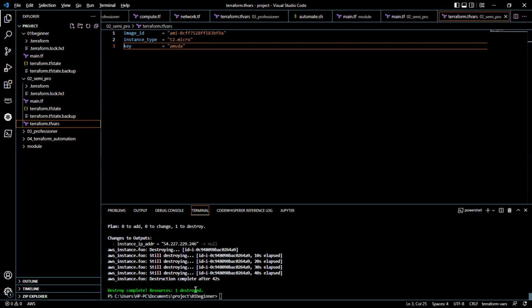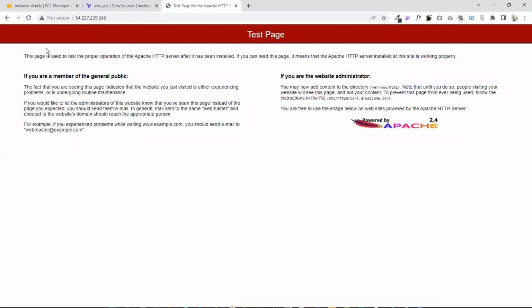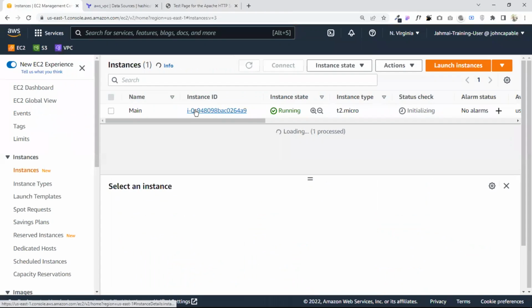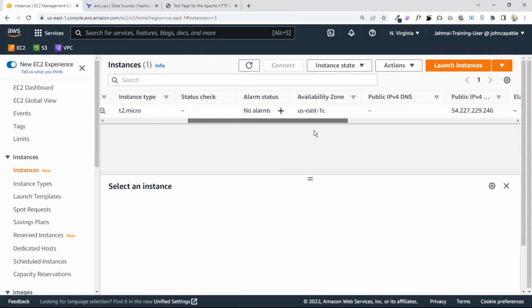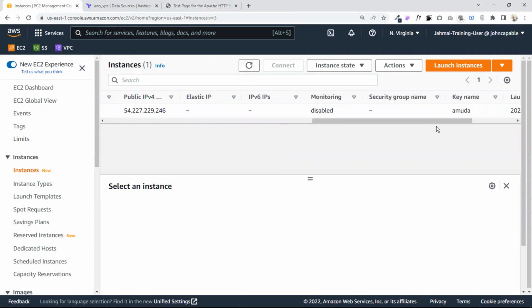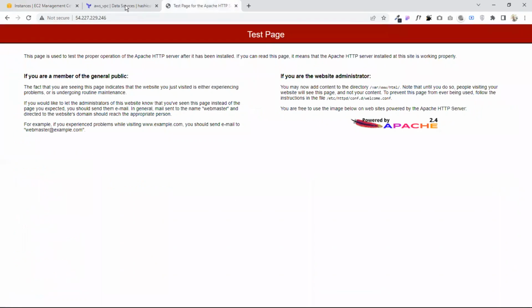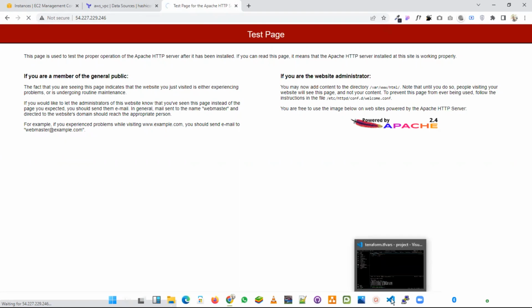It says the resources have already been destroyed. So if we take a look at the instance and reload, you see that the resource actually got deleted. It says terminated. So that's how it does it. If I run this right now, it's not going to load again, so you have to take note of that. It's not loading. If you keep reloading that way, it's going to return an error.